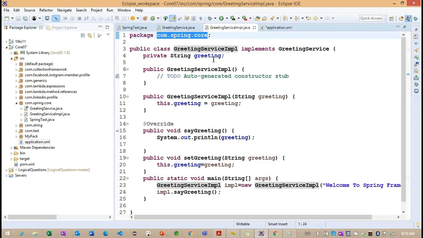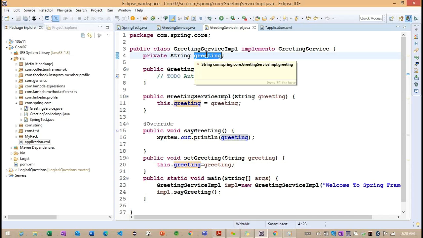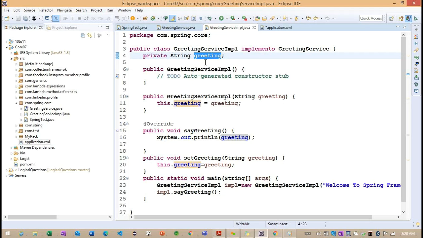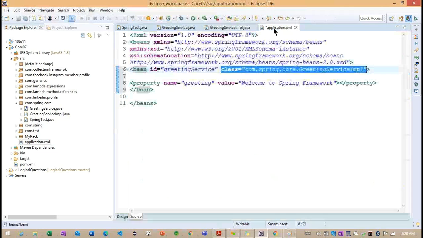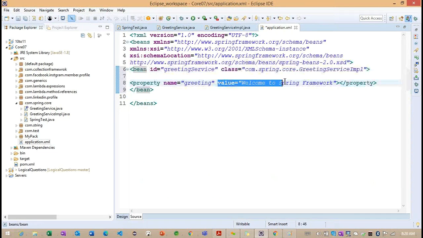The property element, because in our service Impl class we have one variable, and the name of the variable is greeting. So we need to provide the value of this variable, and that is done with the help of the value attribute.